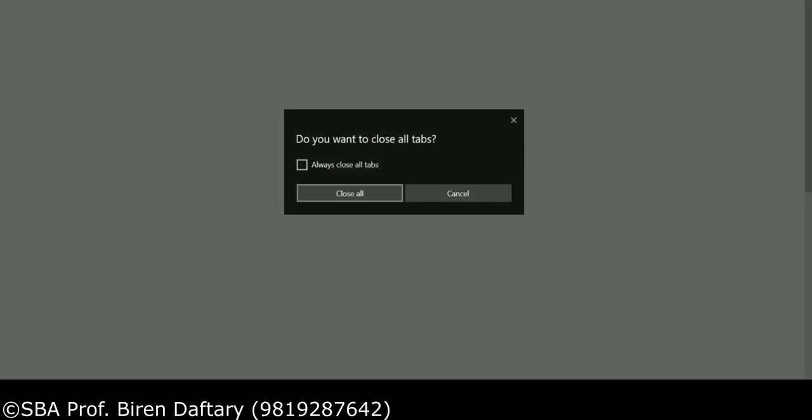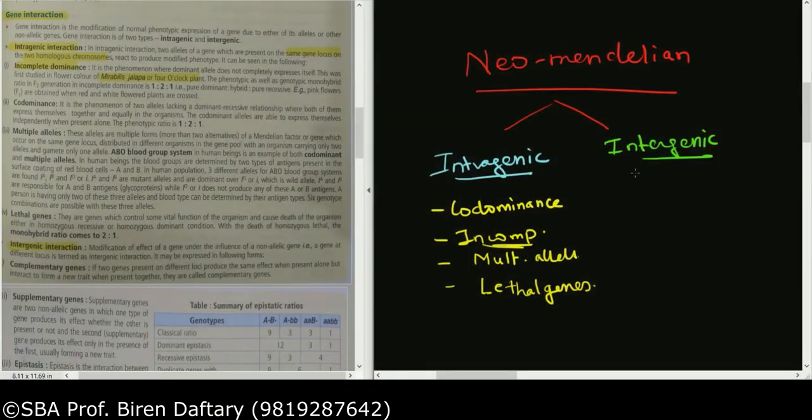So the red flowers were capital R, white flowers were small r, and you got capital R small r, which were all pink. And then when you self the F1 generation, you got red, you got pink, and you got white, which is 1:2:1 phenotypic and genotypic. This is called incomplete dominance. So both the alleles, neither of them is dominant, neither is recessive, both of them mixed to give a third type of genotype.